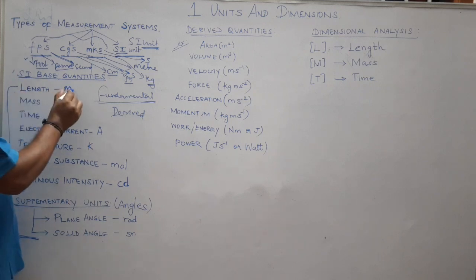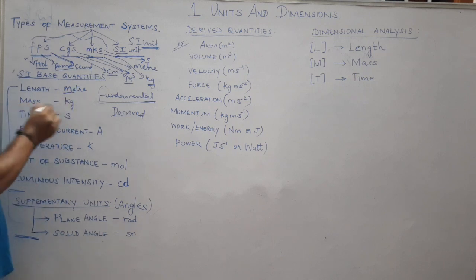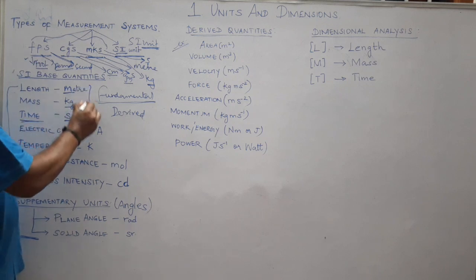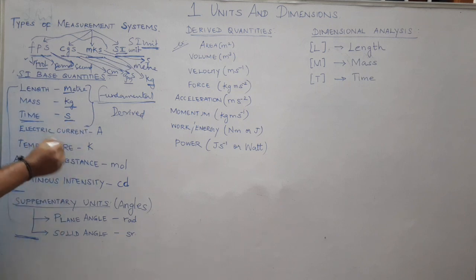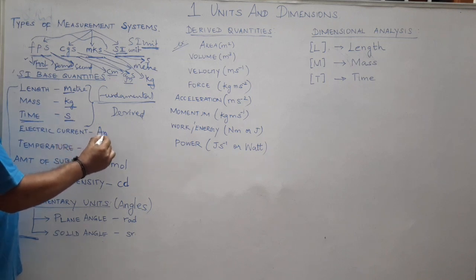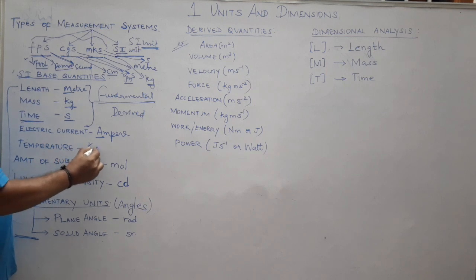Length is measured in meter, symbol is m. Mass is measured in kilogram, symbol kg. Time is measured in second. And these 3 are the fundamental building block of a building. Then, apart from this, 4 more fundamental units are electric current, which is measured in ampere, and temperature measured in Kelvin, symbol is K.